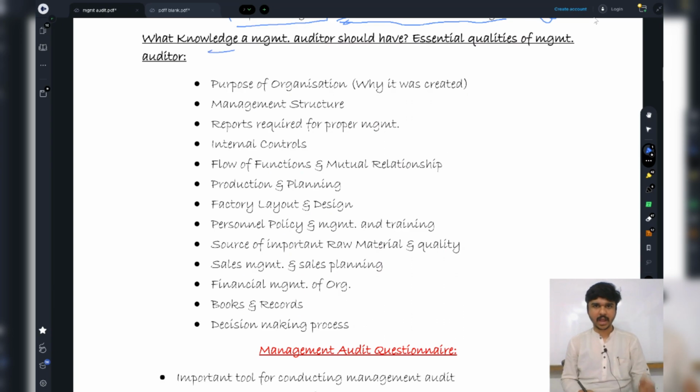What knowledge should I have? What essential qualities should the management auditor have? The first thing, the very basic thing, if I talk about the bat, what am I going to check?